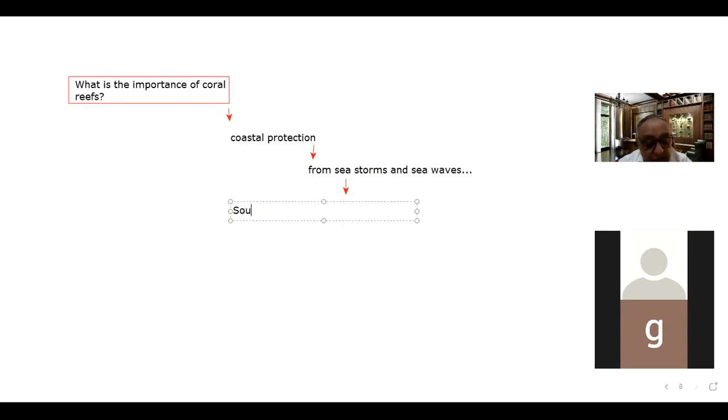Second point is the source of food. As far as the source of food is concerned, we have already discussed that coral reef ecosystems are very rich in biodiversity.